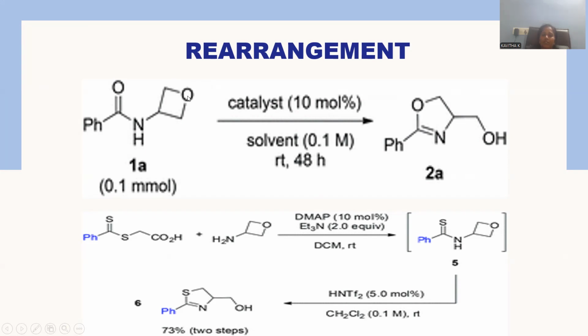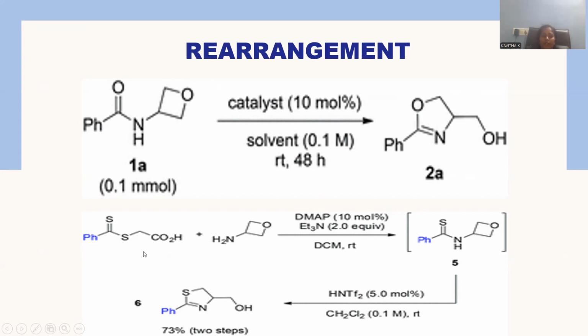The oxygen within the ring is converted into hydroxyl, and the amide is included within the ring system, giving rise to a five-membered oxygen-nitrogen heterocyclic ring system, right? So this we already observed so many times within this session, right?